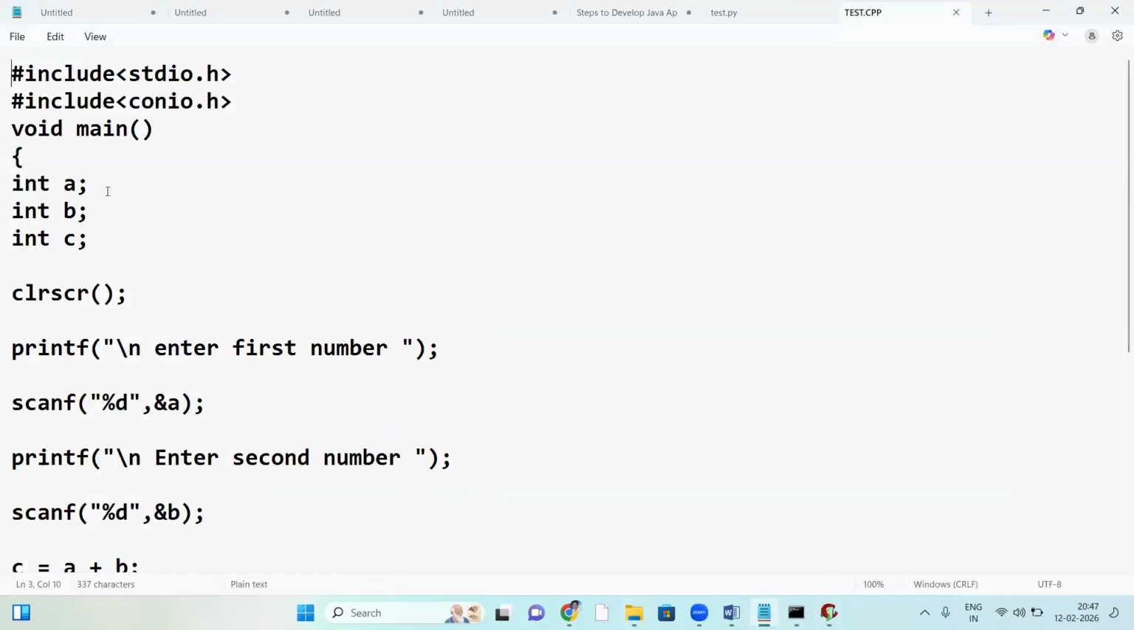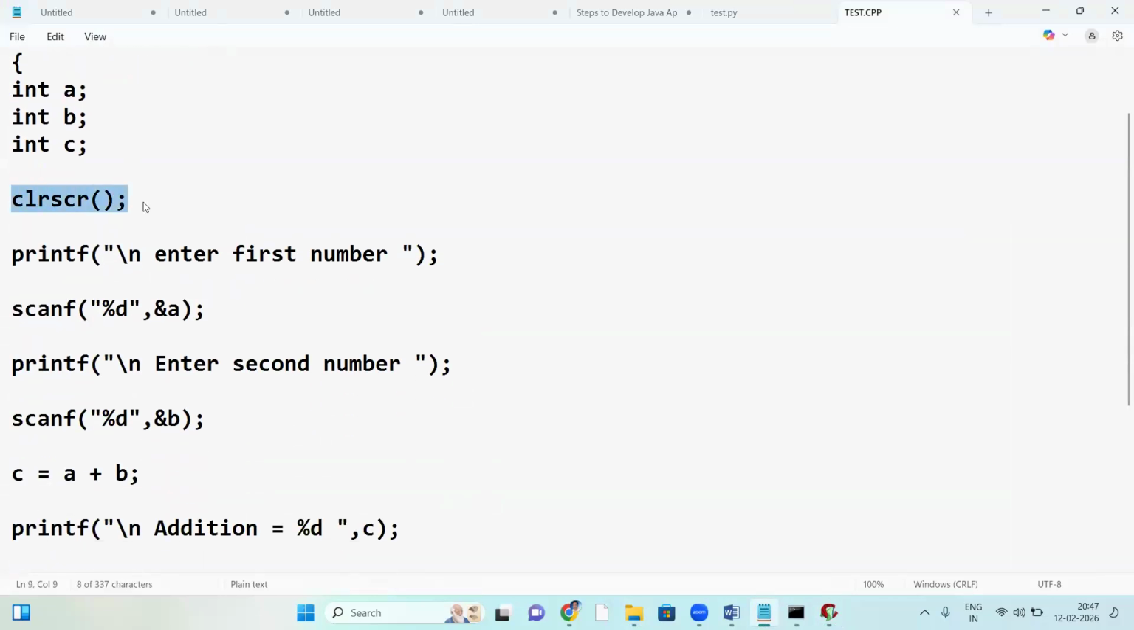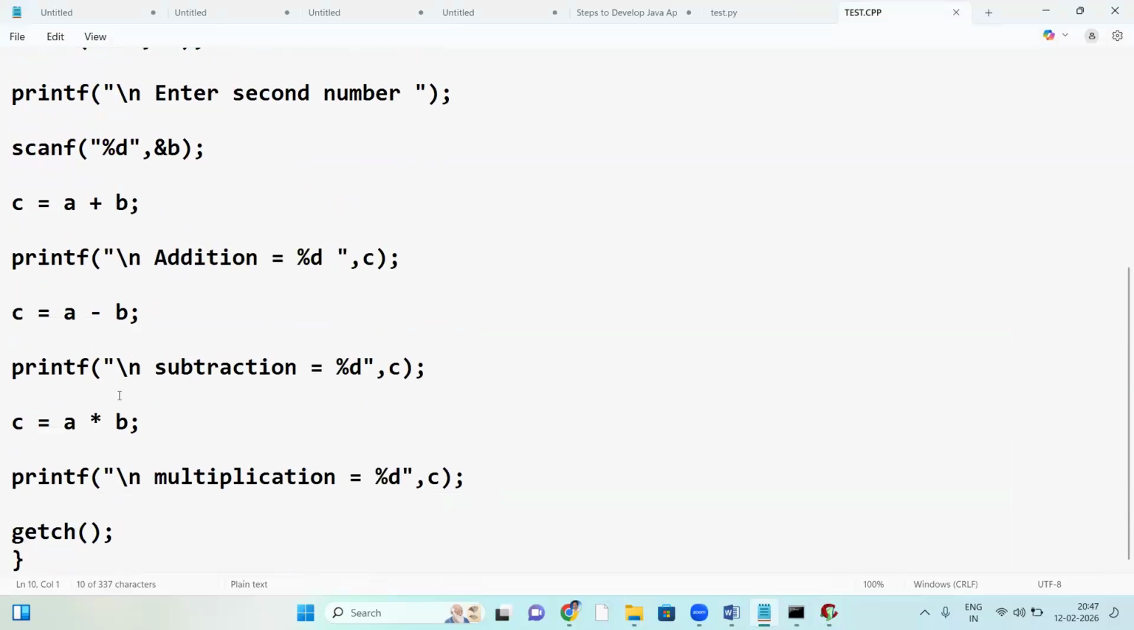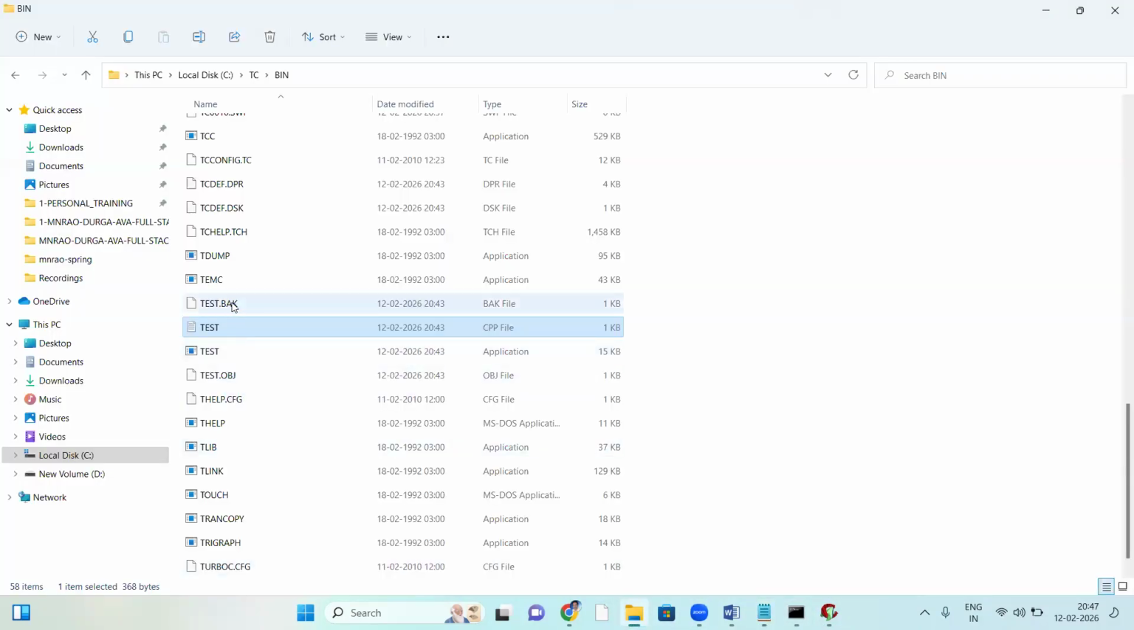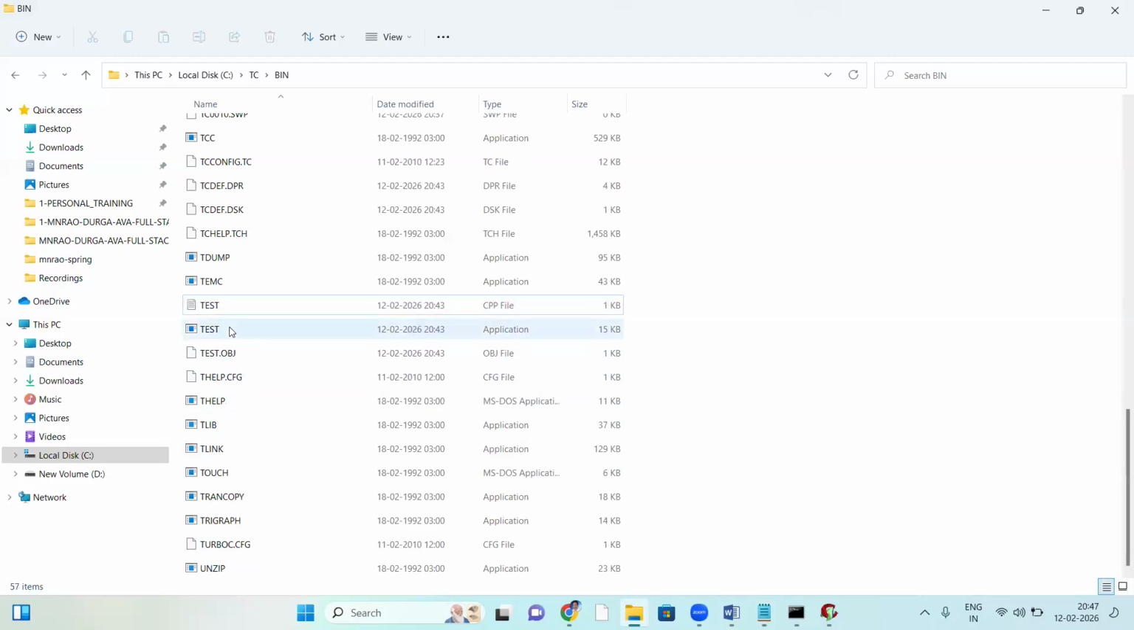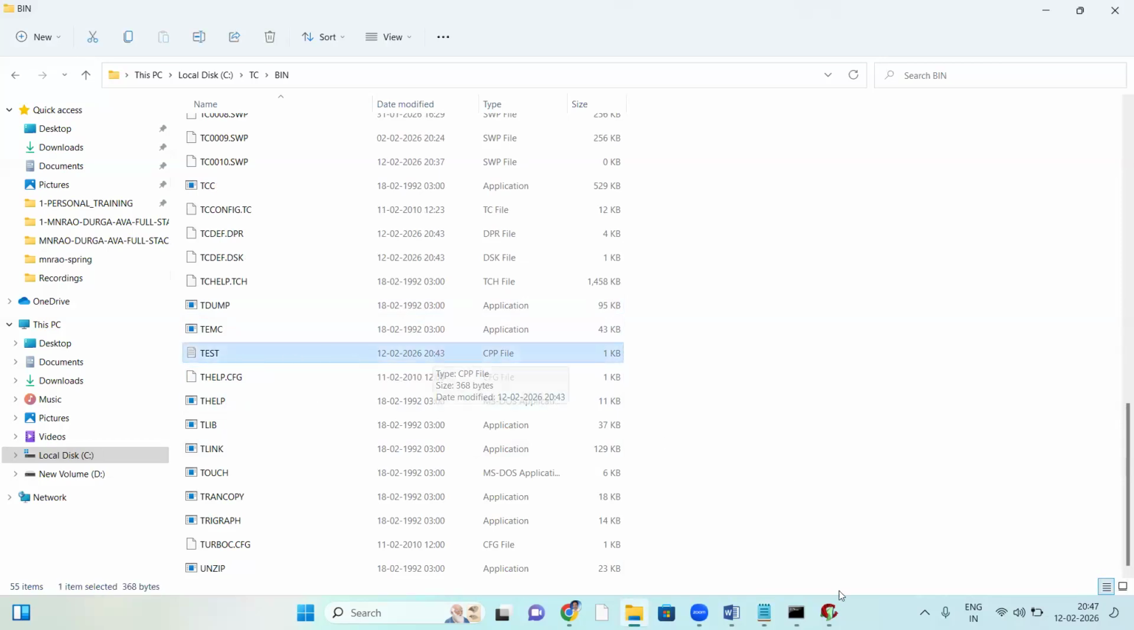C program, main, clear screen, printf, scanf, gets, the same program, right? Open the backend, that is your C program. Not test, no, those related programs, let me delete. Test. Yes, see, test.cpp.